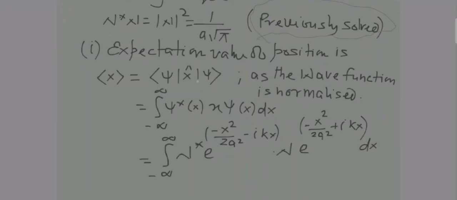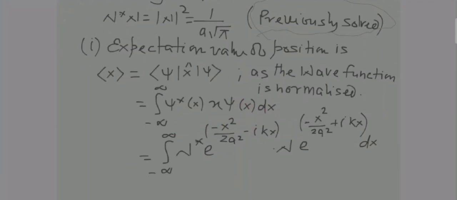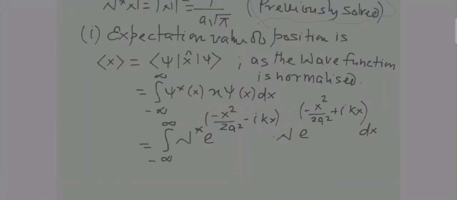Now after you solve this, what will you get? Psi star x psi. Now x hat will become your x. Why will it become x? Because I had already told you that for position the operator is simple algebraic multiplication by x.